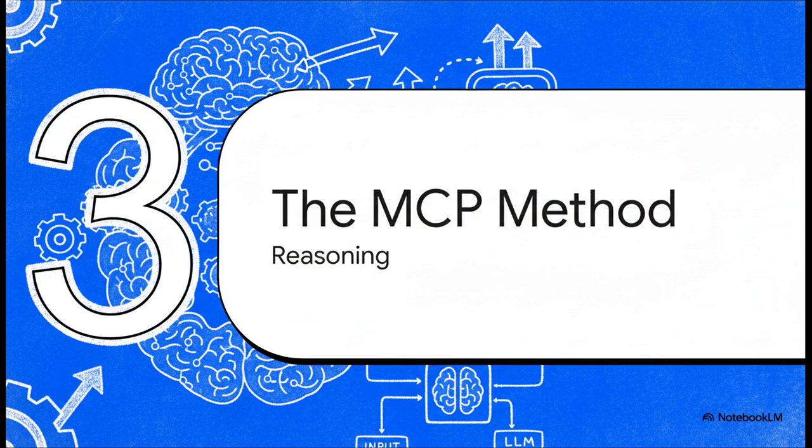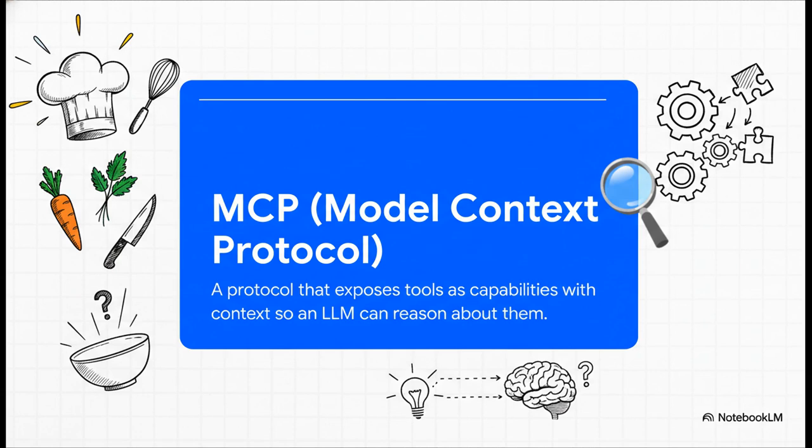Well, that brings us to the next big idea, the MCP method. This is the evolution. It stands for Model Context Protocol, and it's all about shifting our thinking from simple execution to genuine, what we call capability reasoning. Okay, so if the API was our vending machine menu, MCP is like giving the AI the keys to a master chef's pantry. It doesn't just list out a few pre-made meals. Oh no, it describes all the ingredients, the tools, and it explains what they're capable of. And that little bit of context, well, it changes everything.